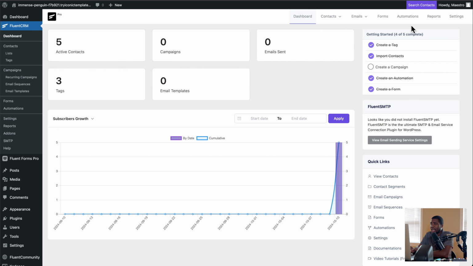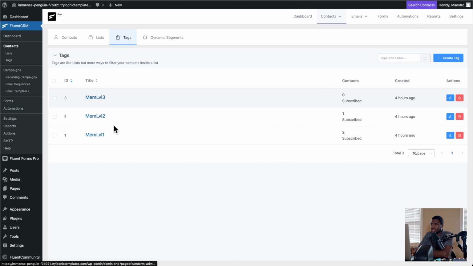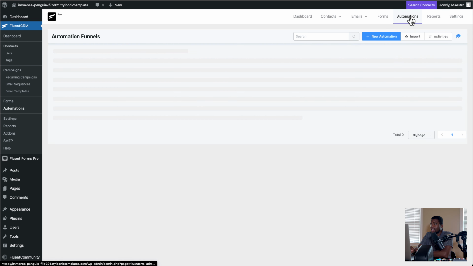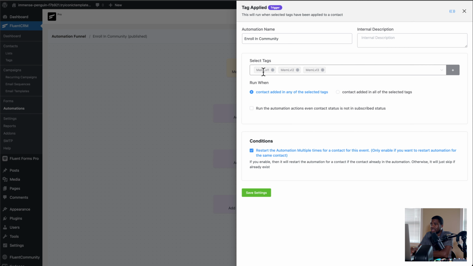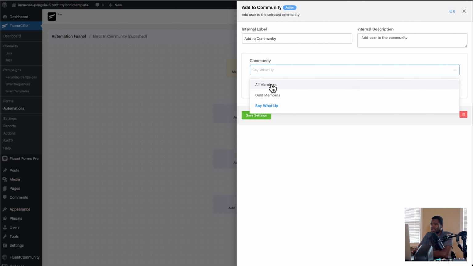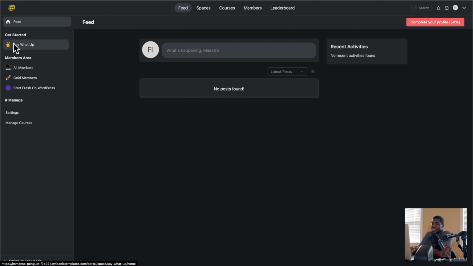And what I've done was I've created tags, created some tags. I've created a list here. And I've also created an automation, enroll in community. So anytime somebody is tagged here, it'll add them to the community. Now here's the thing. I hope that they do change this and let us do multiple instead of just choosing one, because right now, if I go back, they can only get into here.